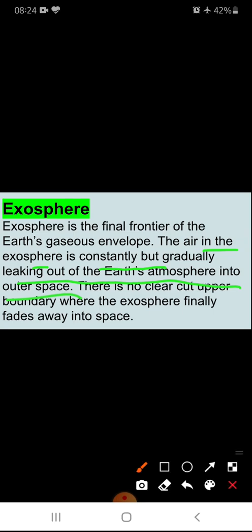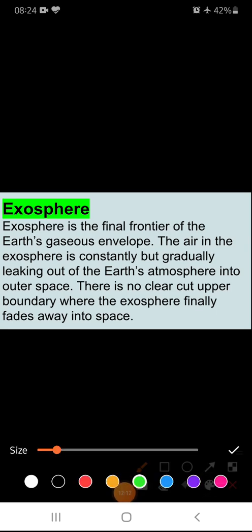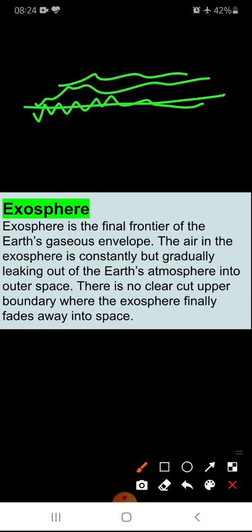So, this is the outermost layer of the Earth's atmosphere, and it finally ends up in space, which means there will be no line. Don't think that this is a final line for the exosphere and after this the exosphere is over. No, there's nothing like that. It will just fade and mix into the universe. Okay, so this is the exosphere. So these are the layers of atmosphere.